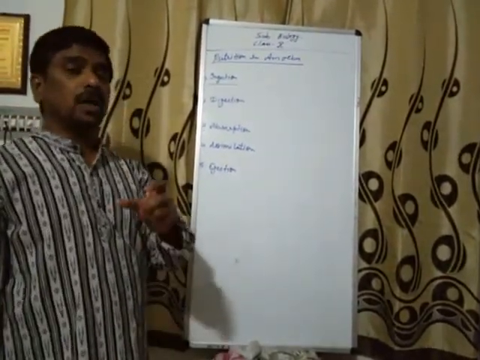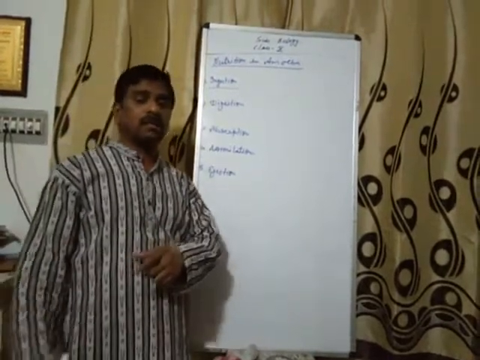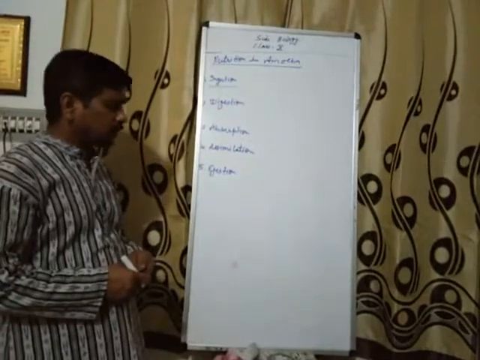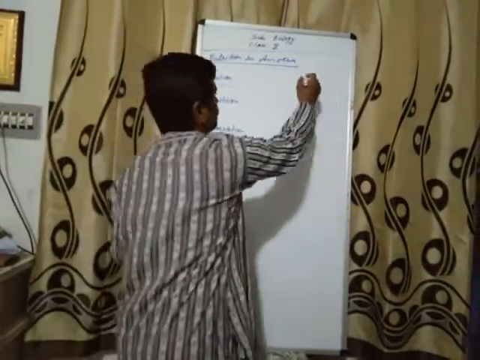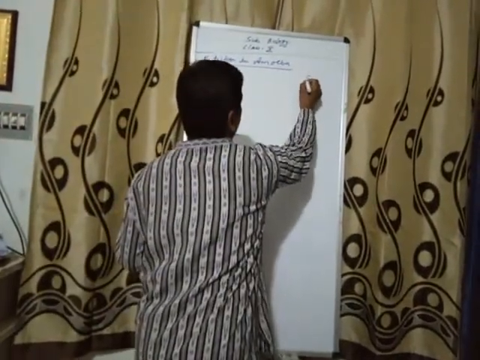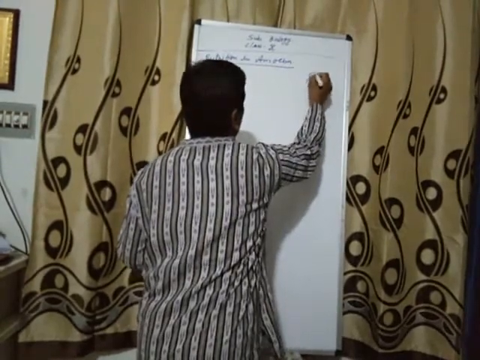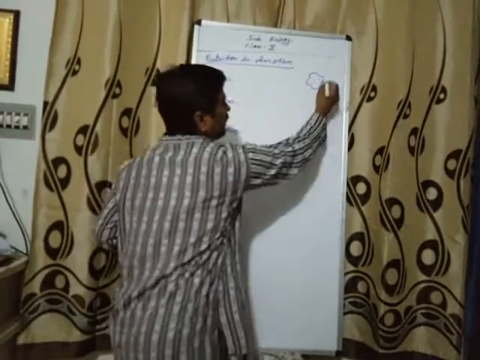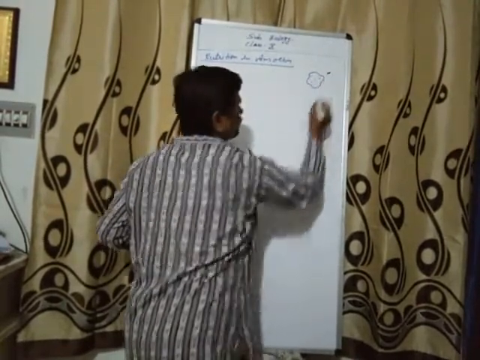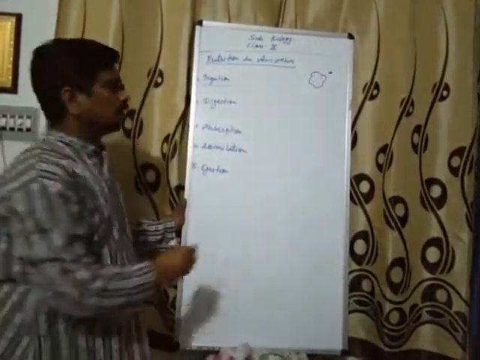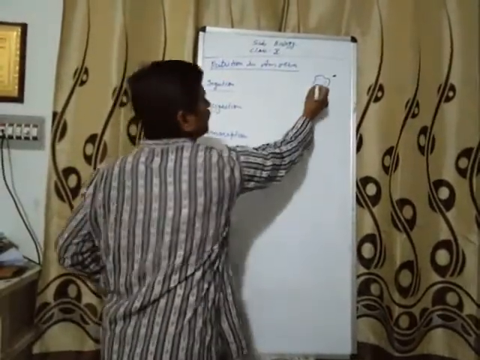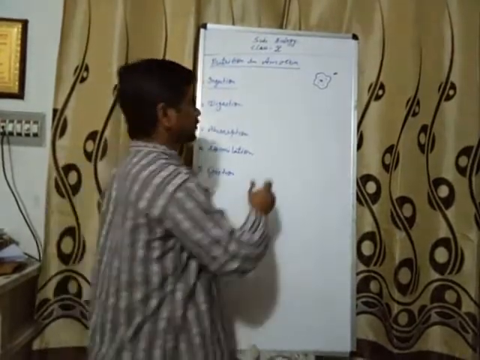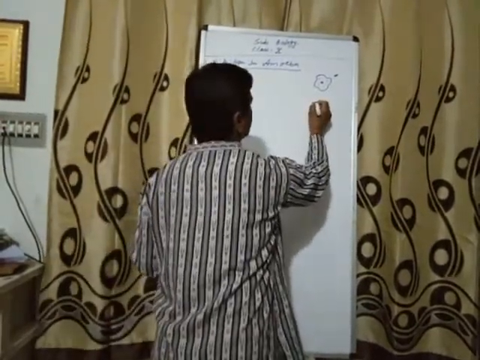As you know, amoeba is a unicellular organism and it has an irregular shape, no definite shape. So whenever amoeba finds any food particle, it forms temporary finger-like extensions of the cell surface.